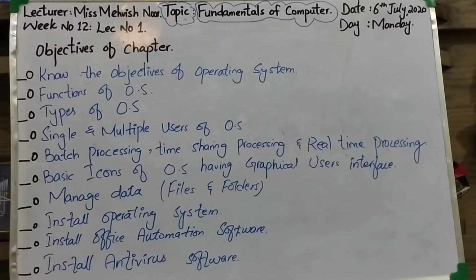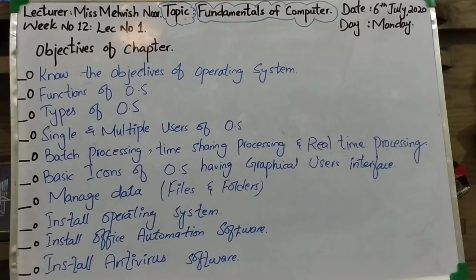Clear? Then we will get very familiar with functions of an operating system. Then differentiate between common types of operating system: command line interface, menu driven interface, and graphical user interface.